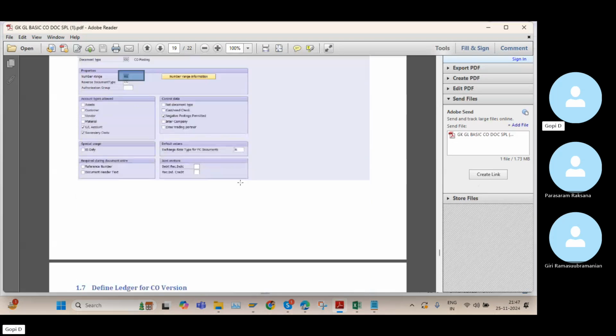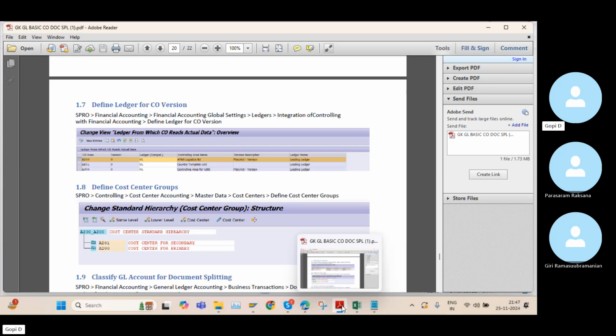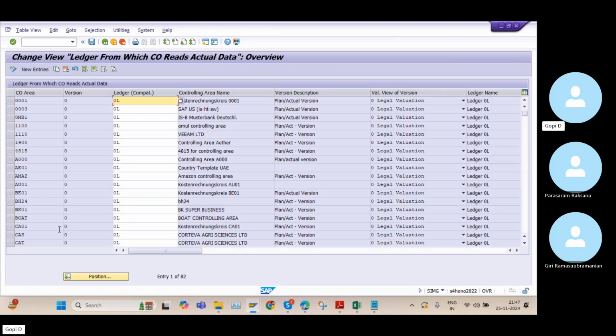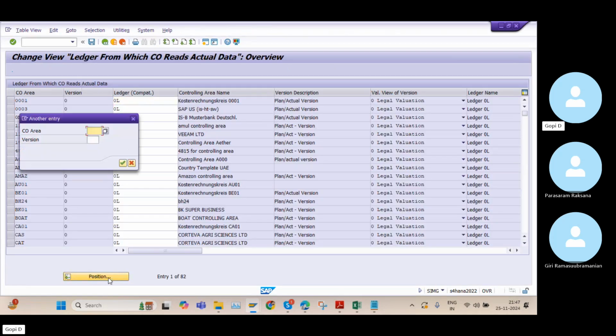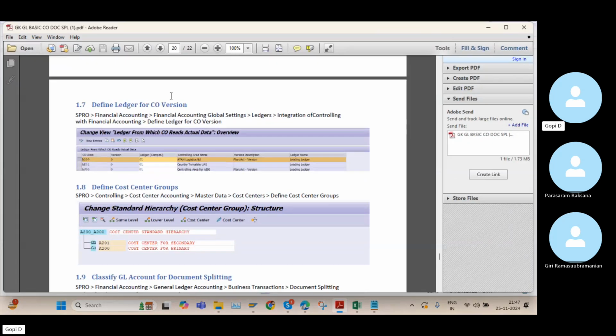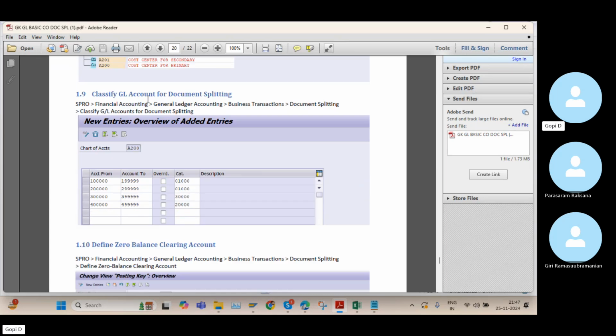And next setting. So this setting we already maintained, right? Earlier we maintained this setting. Define ledger for CO version. This setting we already maintained. So K100. Yeah, this setting is already there. CASA under standard groups and all this is not required. Yeah, this is a very, very important setting one more time.